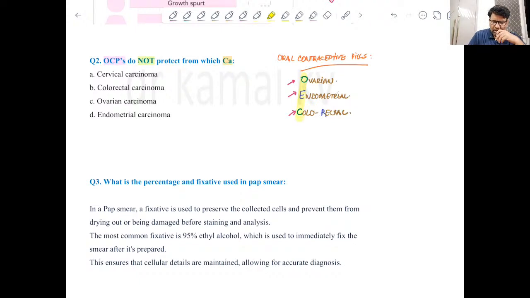And here they do not have any protection against the development of cervical cancer. So they do not offer any protection against cervical cancer. Please remember this, a question which has been repeated over the years.